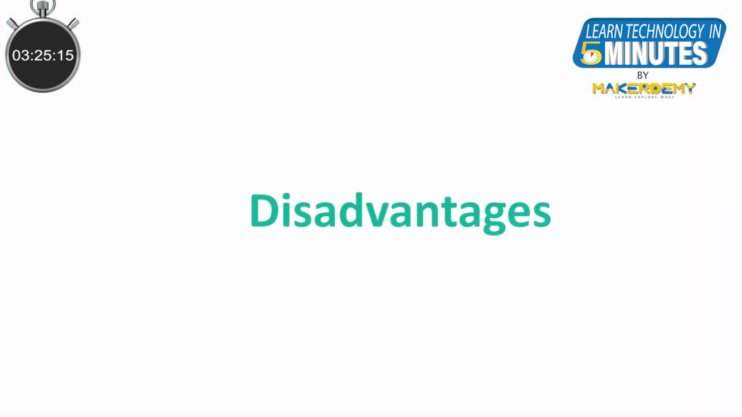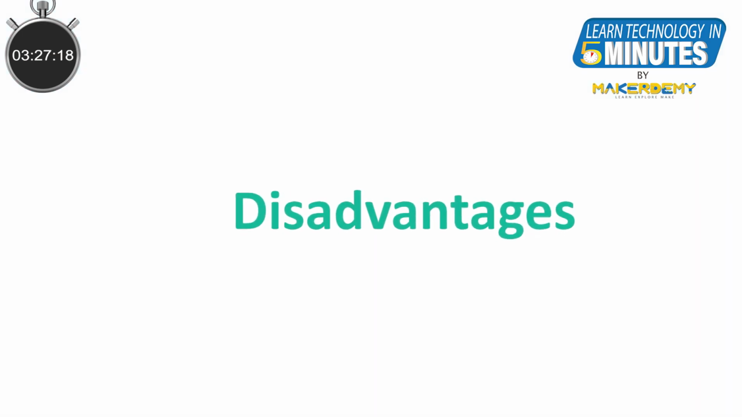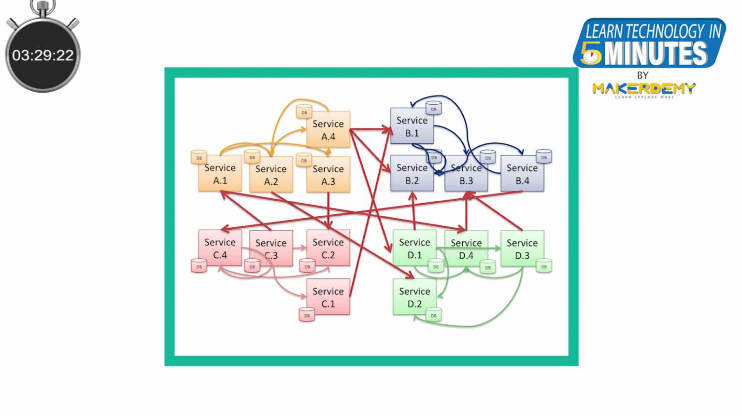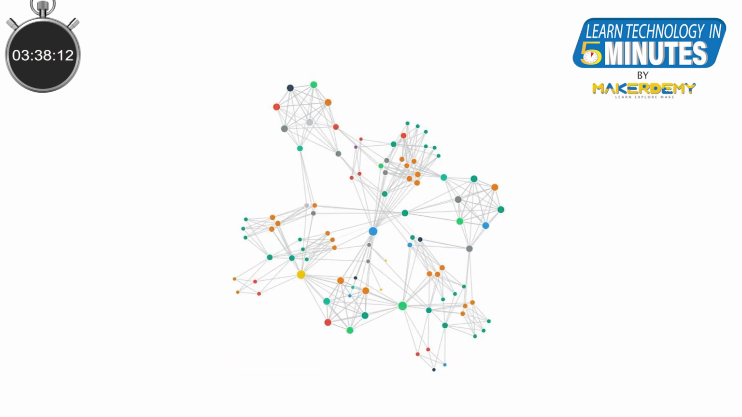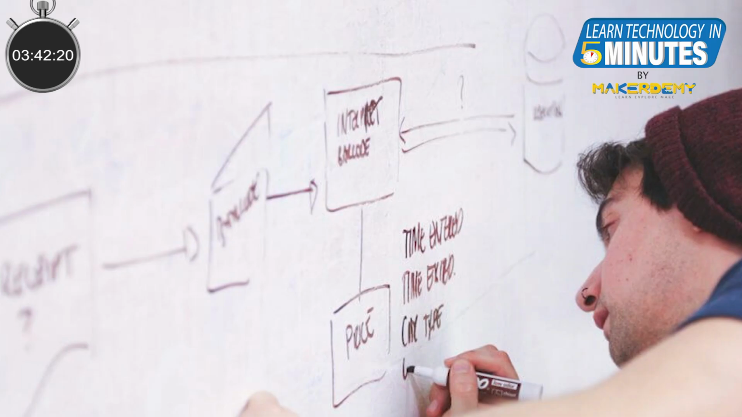Now let us look at the disadvantages of microservices. 1. Microservice architectures can become complex. While individual microservices are easier to understand and manage, the full application itself may end up with too many moving parts. 2. Extensive planning is needed for a successful microservice deployment.